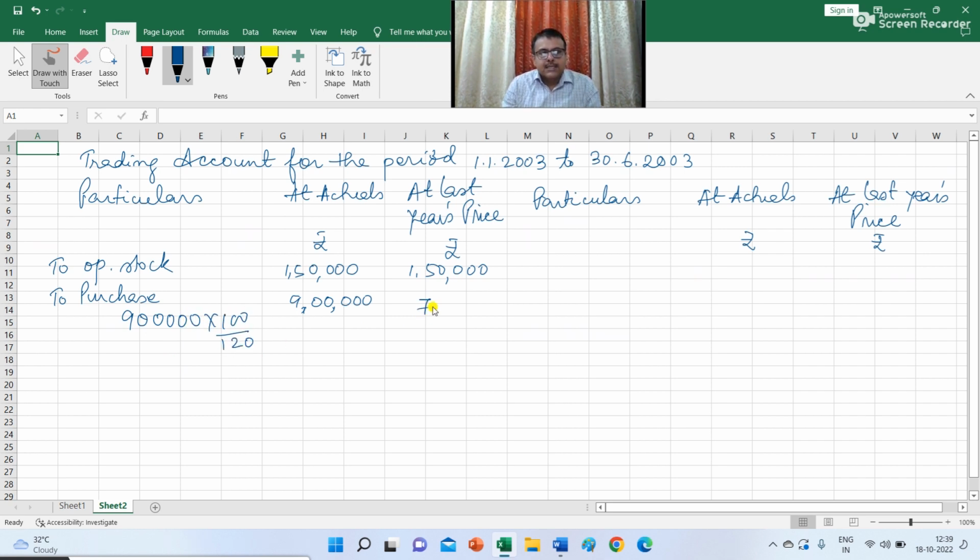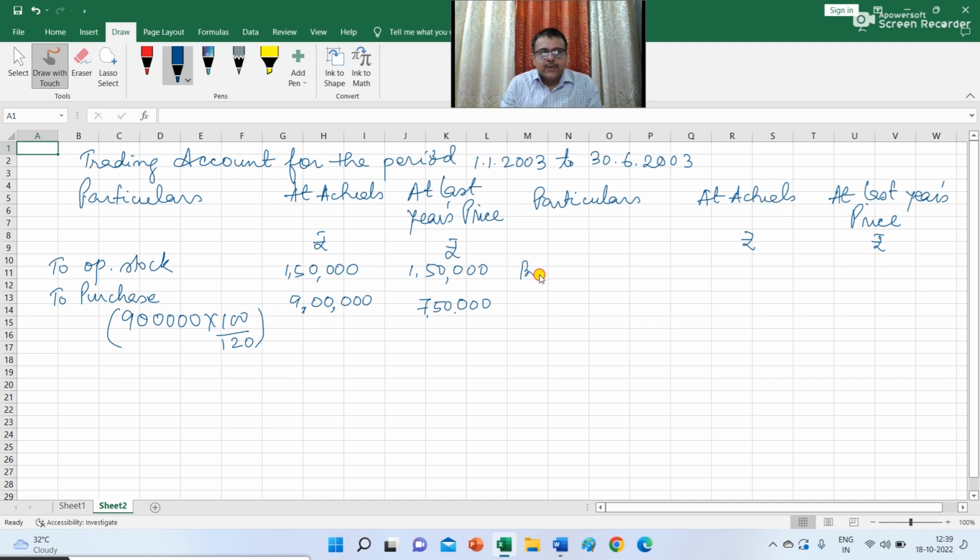So you will get 7,50,000. If the price would not have risen, then the purchase cost would have been 7,50,000. Since there is an increase in the price by 20%, the purchase cost for the current year is 9 lakh. You can also calculate 7,50,000 into 120%, and you will get 9 lakh.